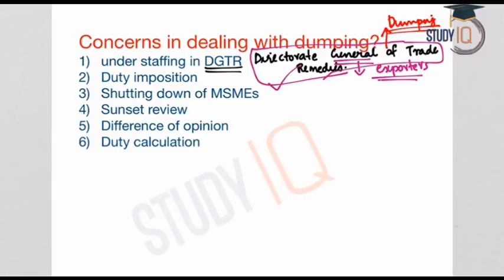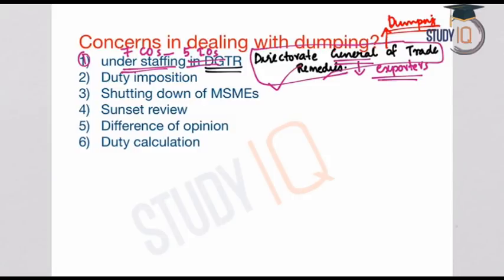So dumping must be dealt with by the DGTR. But what is the problem of DGTR? It is understaffed or inadequately staffed. DGTR has only 7 costing officers and 5 investigating officers, and even among them the allocation of work is uneven. So this has resulted in delay and arbitrariness in decision making. So this is one important concern.